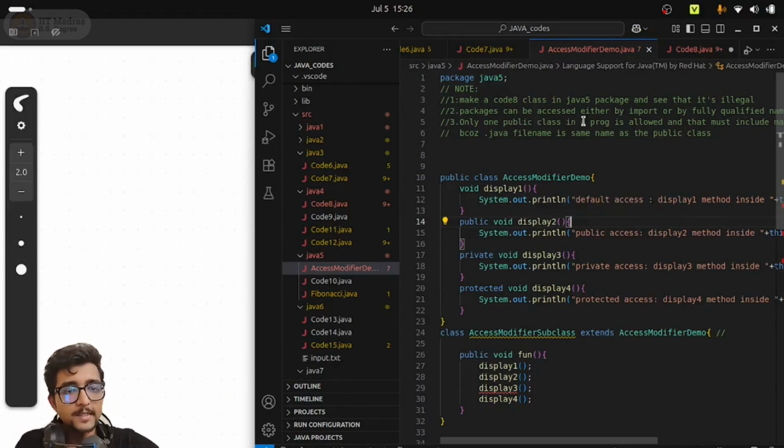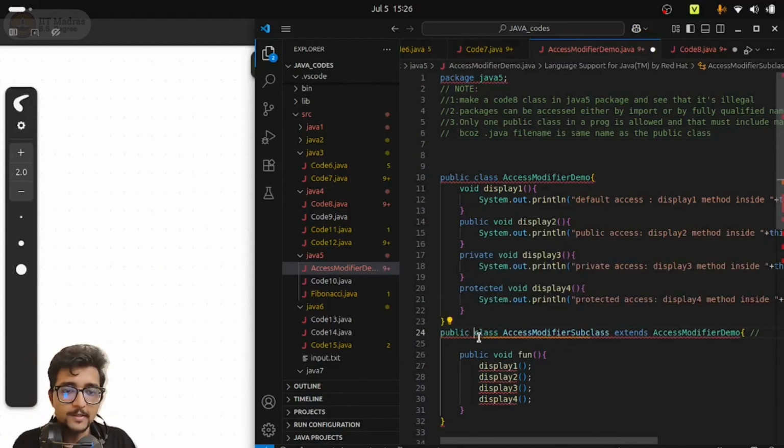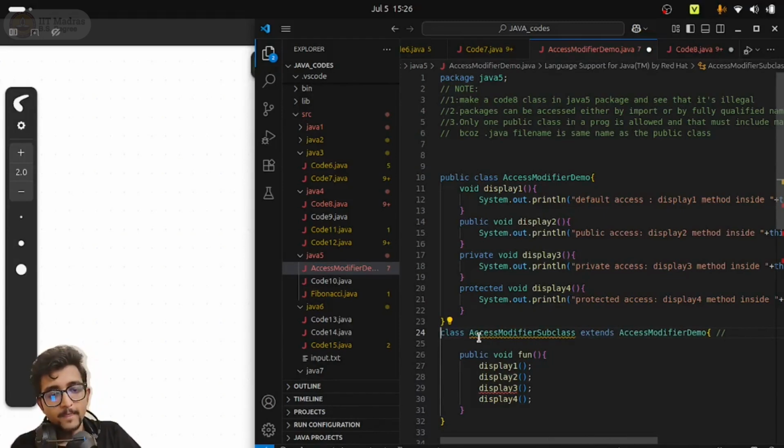So we have seen these three points. Packages can be accessed either by import or fully qualified name. We have seen that same-named classes are not allowed, and only one public class will be there inside a particular .java file, which would be the name of the file as well, and the main method, if present, should be present inside that class. You can check that over here. If I try to make this class public, see what will happen. We get an error, right? So two public classes are not allowed. Okay, now we will go into the access rules.